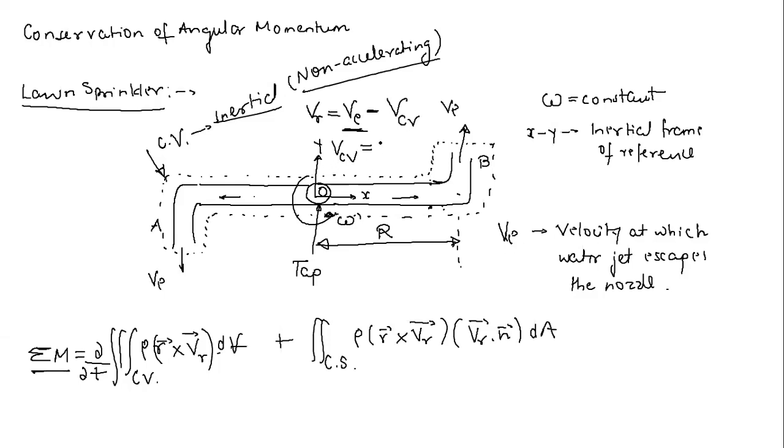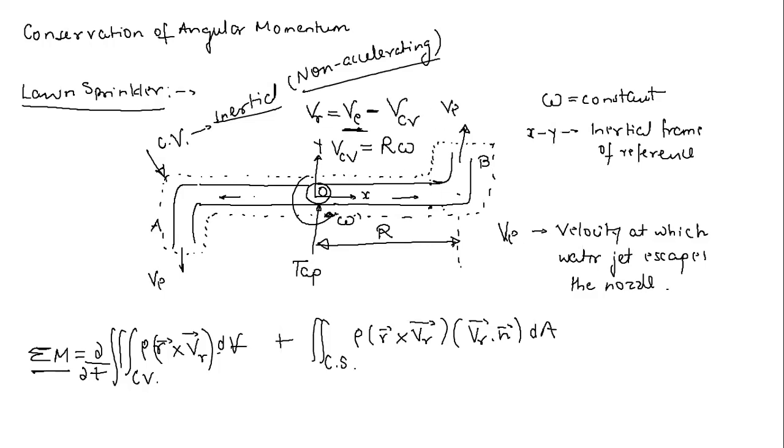Omega R. Right. So now this will be nothing. This will be simply R omega. Right. So this will be simply R omega. You all know the tangential velocity of this control volume, or the velocity of this control volume in the vertical direction, if we talk about a particular moment of time. So let's say when this is horizontal, this VR will be directly upward, along the y direction.